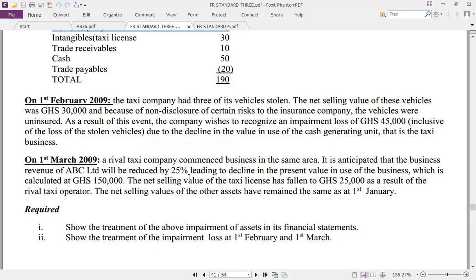Okay, so that is the requirement. Show the treatment of the above impairment of assets in its financial statements. Show the treatment of impairment loss after 1st February and 1st March. So there are 2 impairment tests during the year. One occurred in February, one occurred in March. How do you treat them? Good. So you need to treat the first one, get a carrying amount after impairment, and then go on to the March one. Good. Follow us to the next lecture video to get a full solution of these questions.